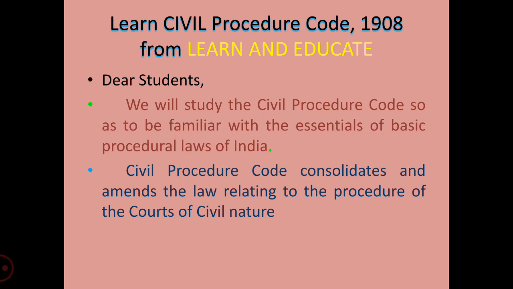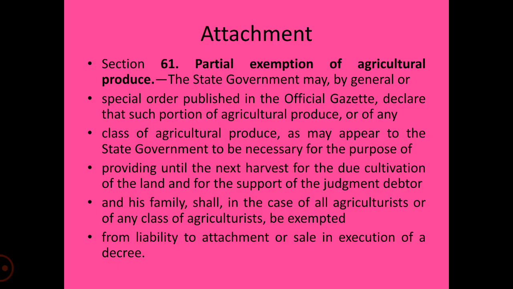Let us continue with our law series, Code of Civil Procedure 1908, under which section 61, under the heading attachment. Section 61 states about partial exemption of agricultural produce.